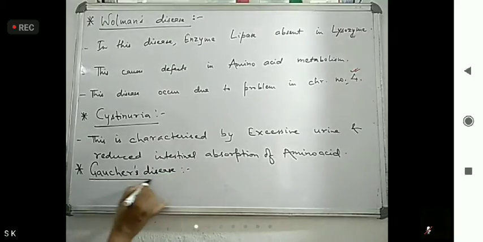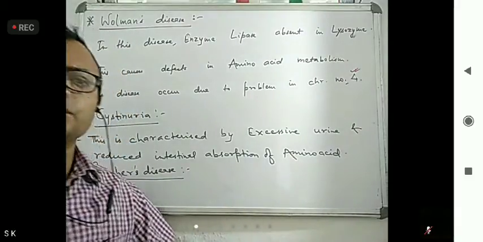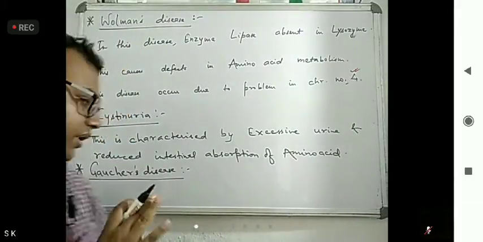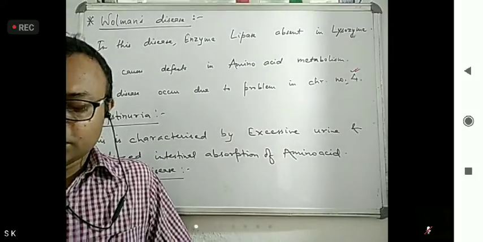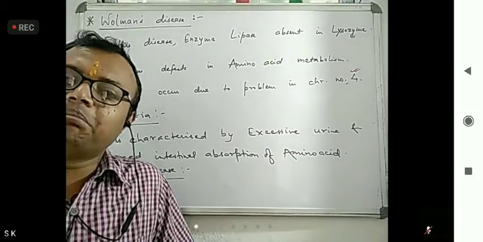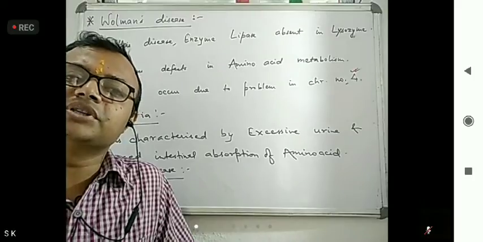Gaucher's disease. These are the one line questions. Now what do you mean by Gaucher disease? This is a glycolipid metabolism disorder.